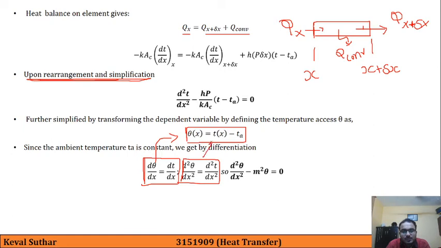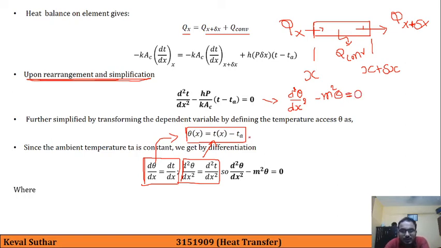It is quite straightforward: if you differentiate both sides by dx, and differentiate a second time, you get the second equation. So we can write d2 theta over dx square minus m square theta equal to 0, where T minus Ta is theta.